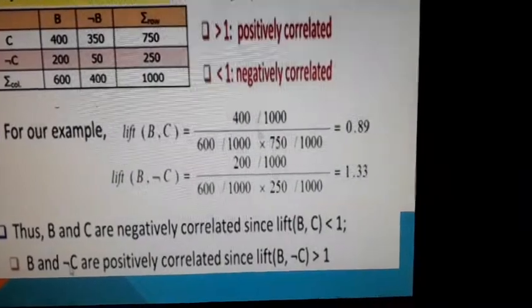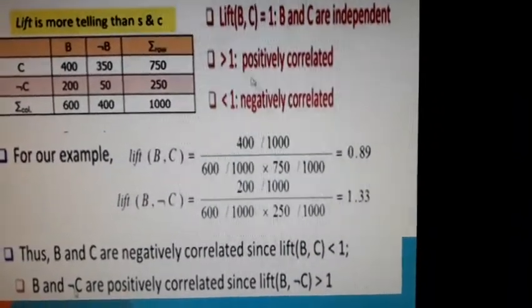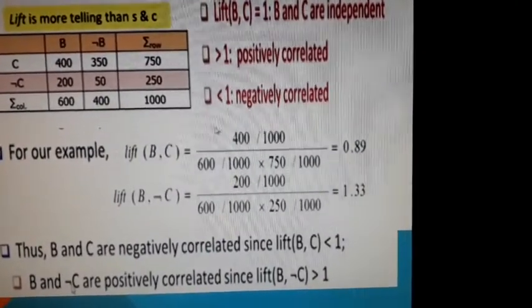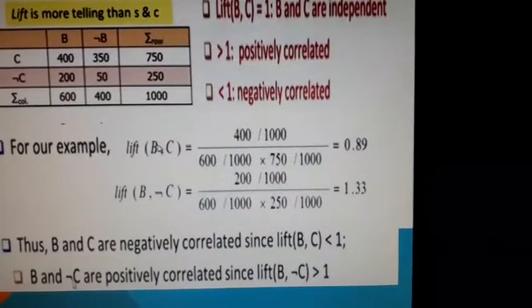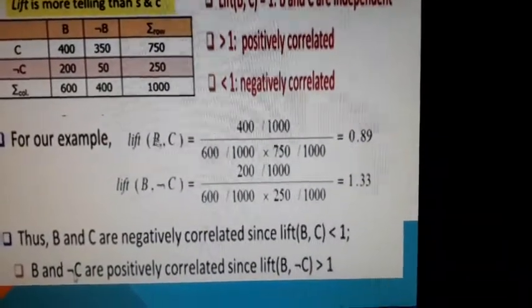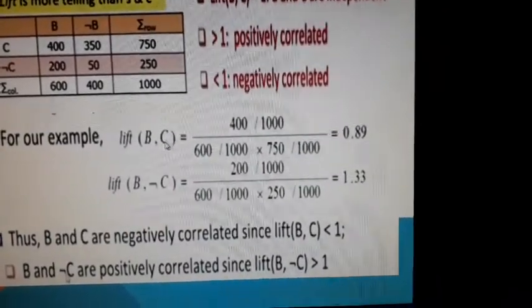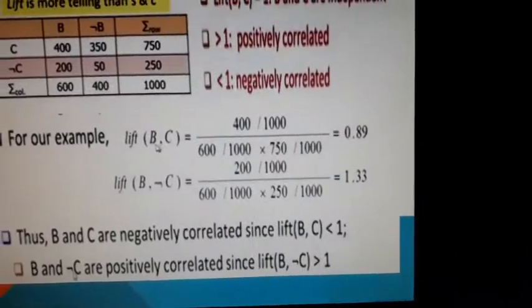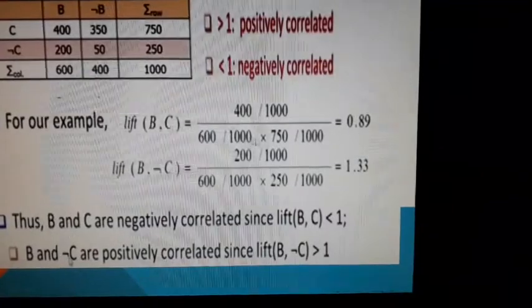After calculating, we find it as 0.89. So which case is this? This is less than 1. Less than 1 means negative. That means if basketball playing is increased, then the cereal decreases. Alright, so that means players playing basketball do not consume cereal.